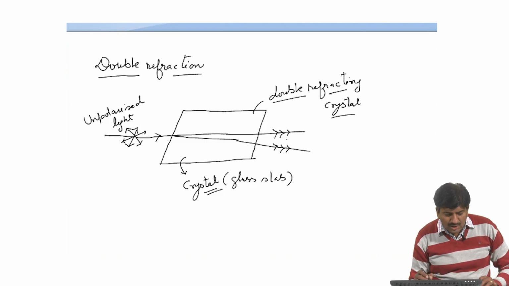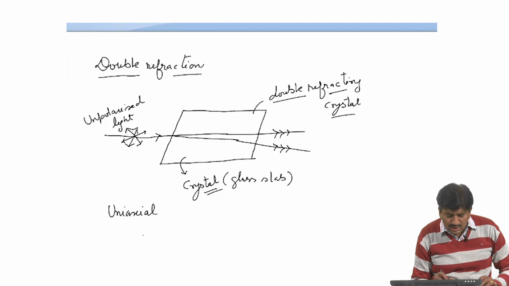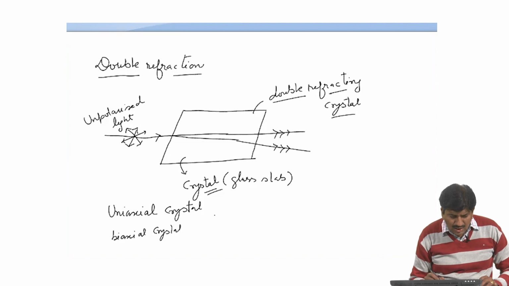Double refracting crystals are generally divided into two types. One is uniaxial crystal and second is biaxial crystal. In case of uniaxial crystal, one of the refracted rays is an ordinary ray and second is extraordinary ray.